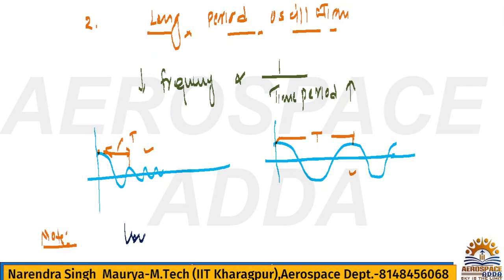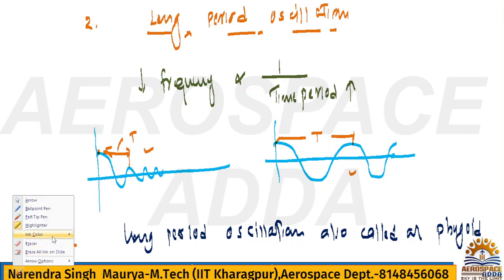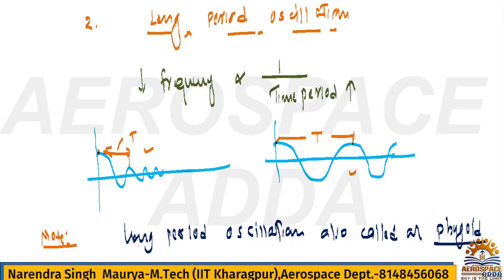This long period oscillation is also called as phugoid. This is very important. You write, ma'am, phugoid they had asked in exam. This is called phugoid motion. Long period oscillation, also called as phugoid motion. For 1 mark, you need to remember.